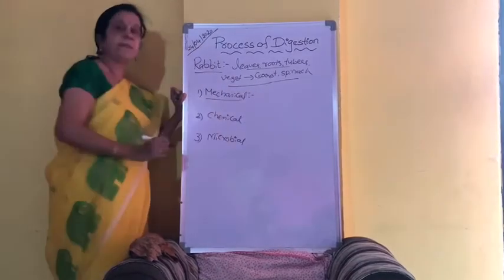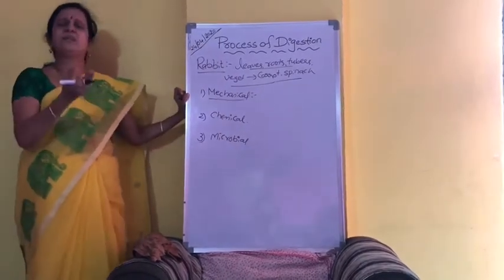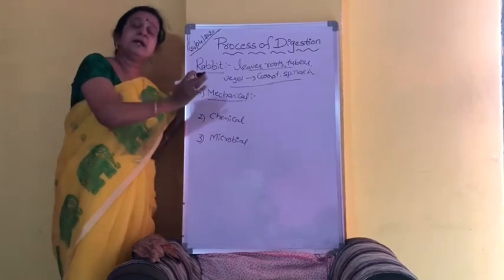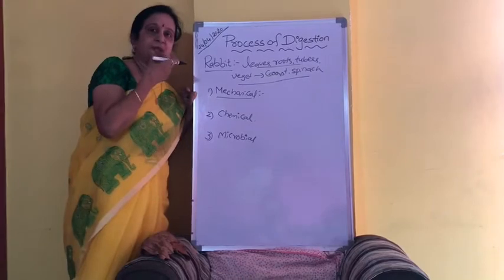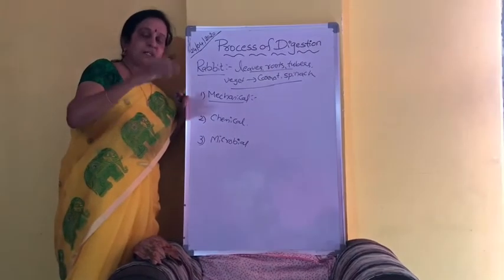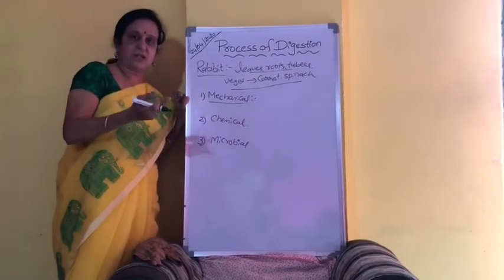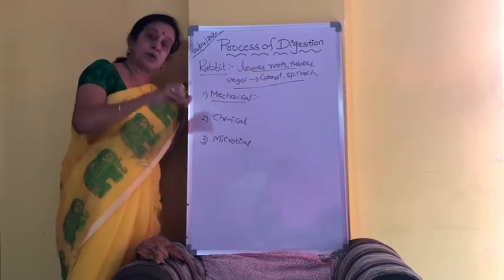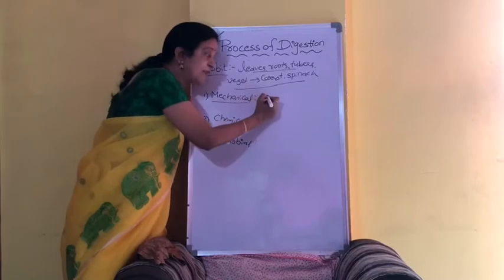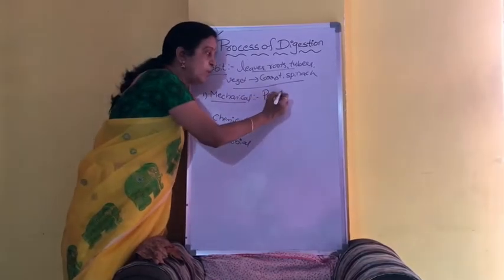Coming to the first one, mechanical digestion. What is this mechanical digestion? It is the phenomenon which takes place in the mouth cavity. With the help of the teeth, the food will be masticated. That mastication of food by the teeth in the oral cavity, as well as the peristaltic movements, together are known as mechanical digestion.